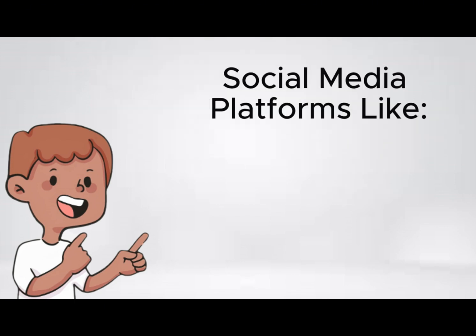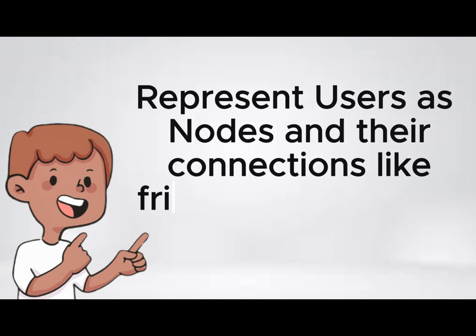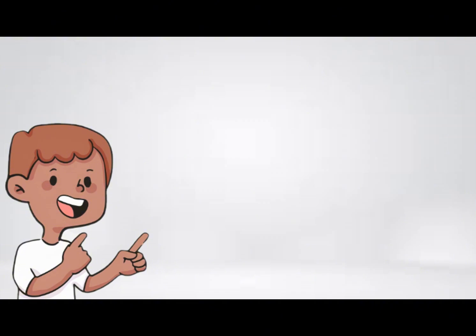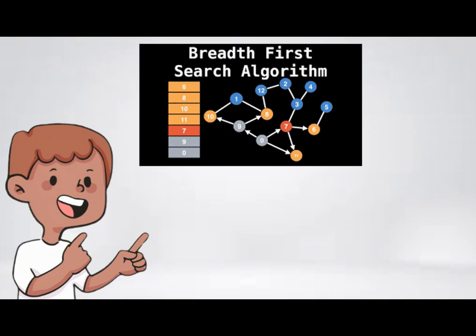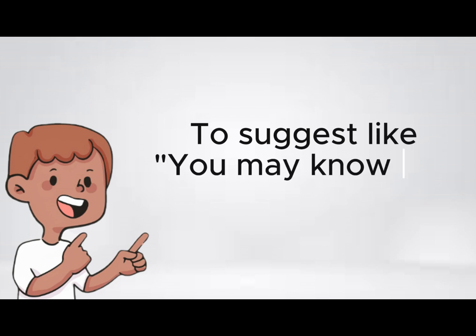Social media platforms like Facebook or LinkedIn represent users as nodes and their connections like friends or followers as edges in a graph. Then using algorithms like breadth first search or BFS and depth first search or DFS, platforms explore your network to suggest, you may know this person.